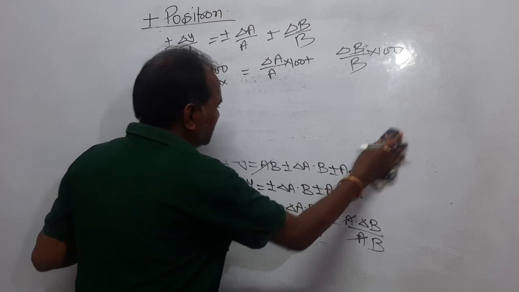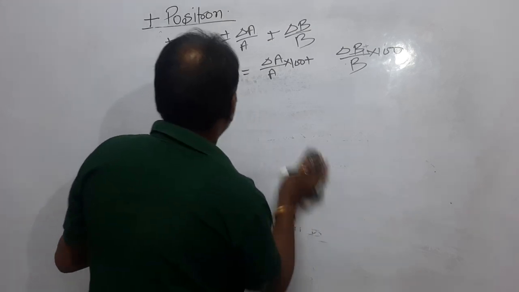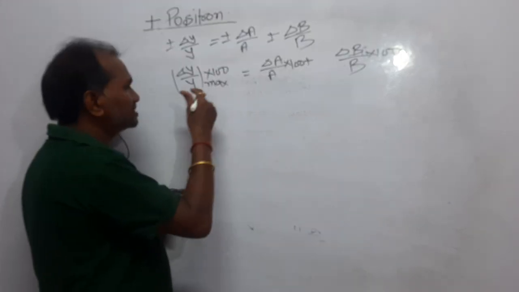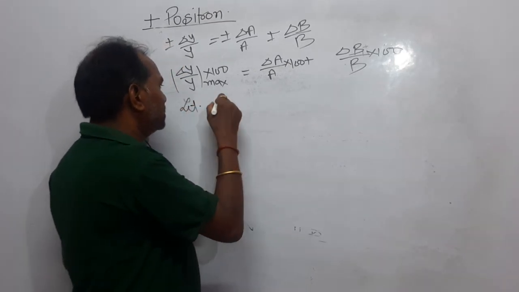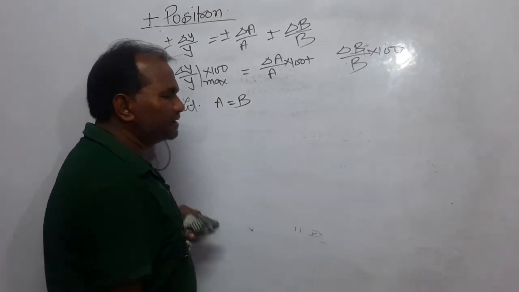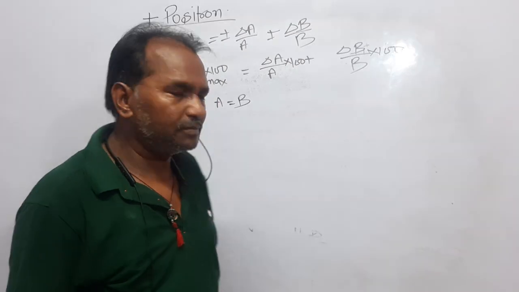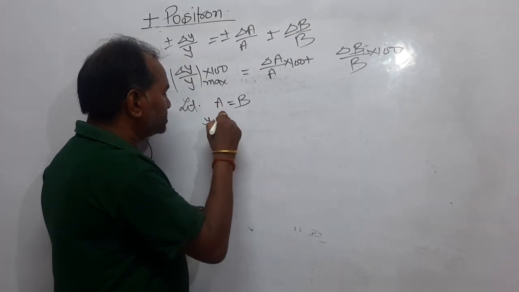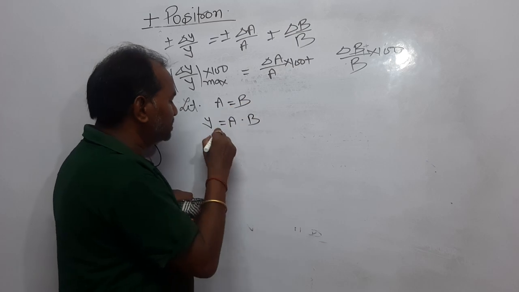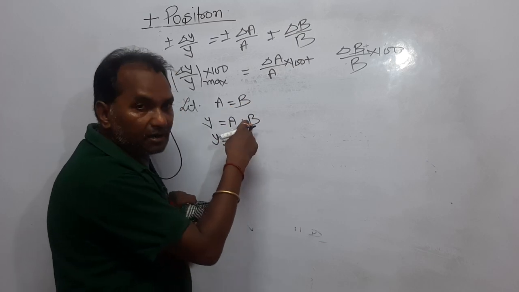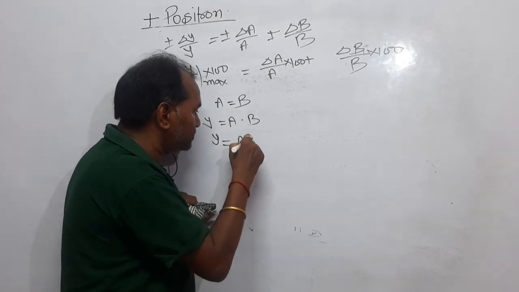Dear student, here might be the case. Let me try to extend this one. Let A is equal to B. If A is equal to B, the formula you have considered, y is equal to A dot B, becomes A into A, that is A square.